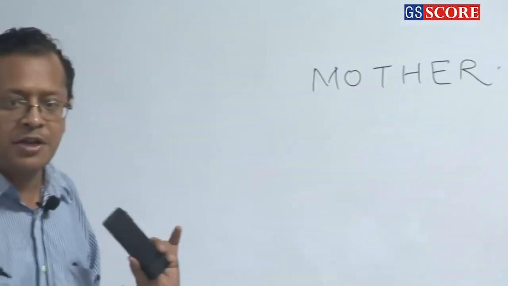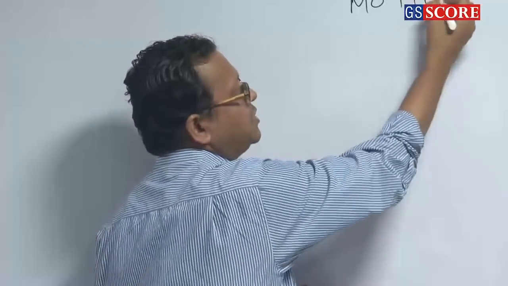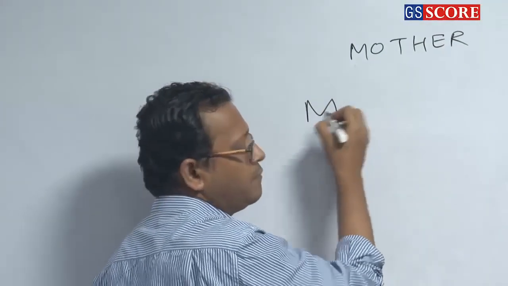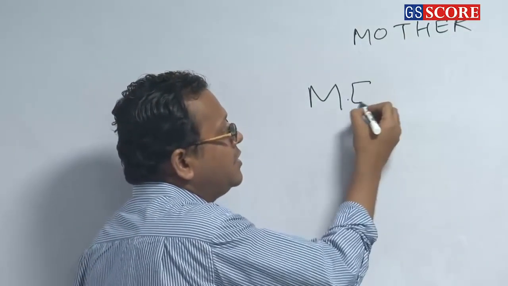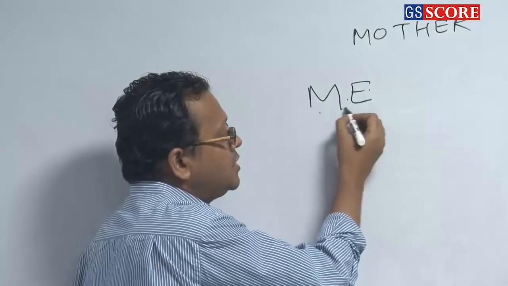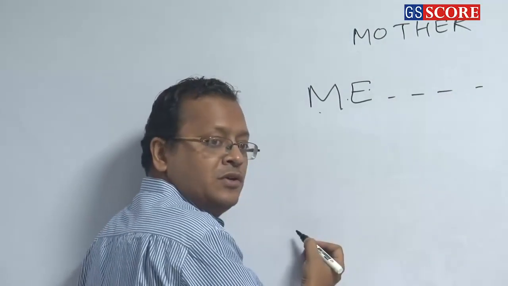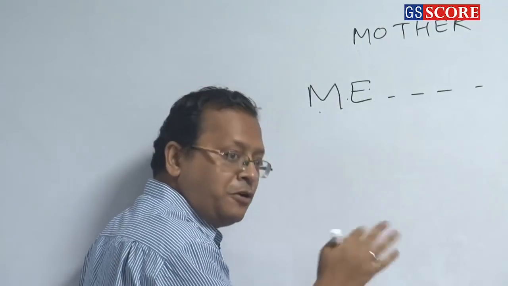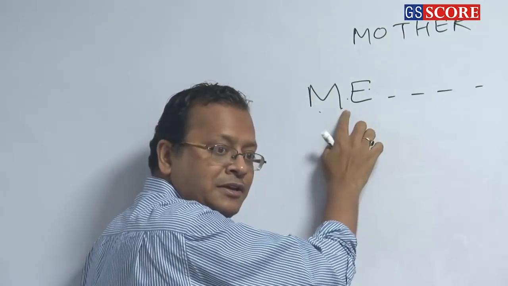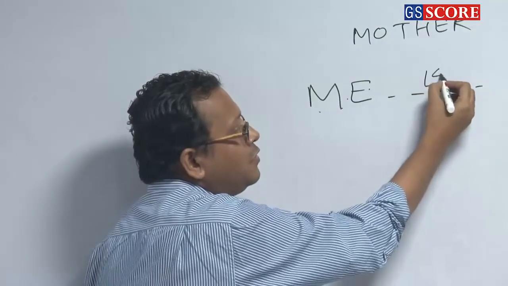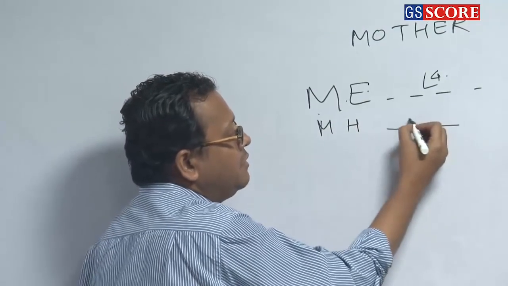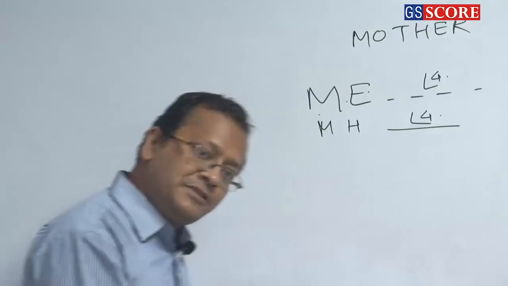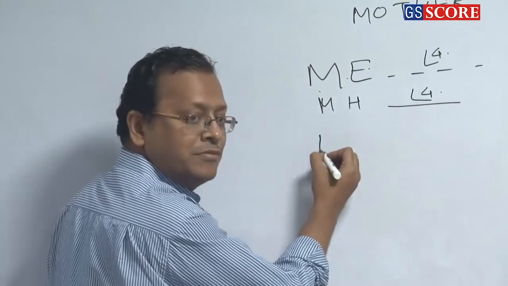Now it's M's turn. Okay. So what will you do now? Let me write the word again. MOTHER. Now M. Then what is the next letter? E. So ME, starting with ME, the remaining 4 letters will be arranged. How many ways will there be? Factorial 4. If I fix M and E, the number of ways will be factorial 4. Then MH, again factorial 4, isn't it? Now MO.